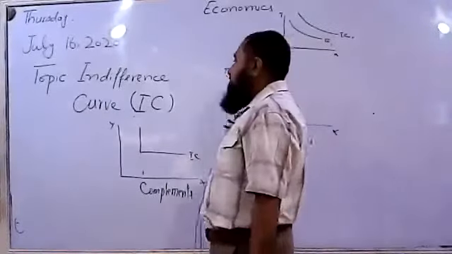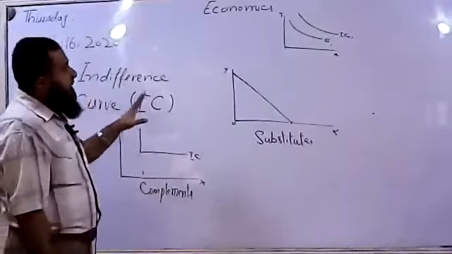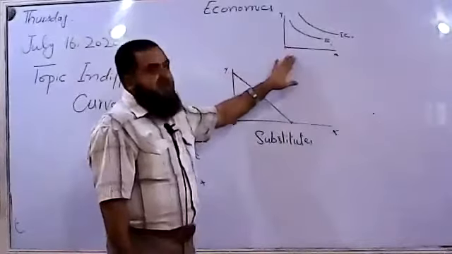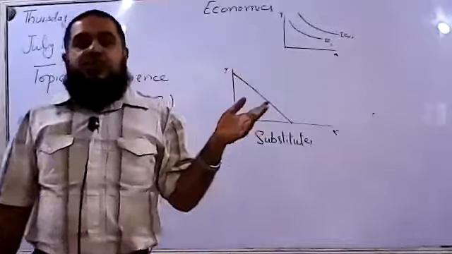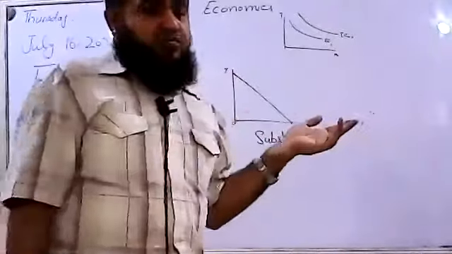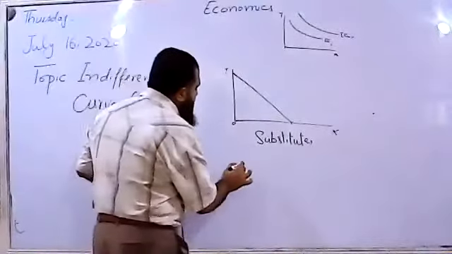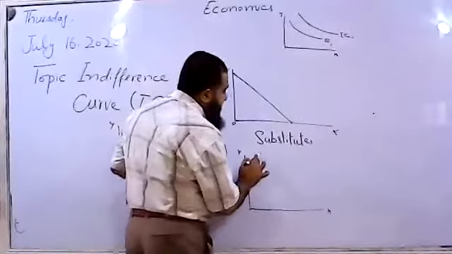The indifference curve tells us the consumer preferences. It does not tell us about the affordability of the consumer. Along one indifference curve, normally we have the normal indifference curve, this one.